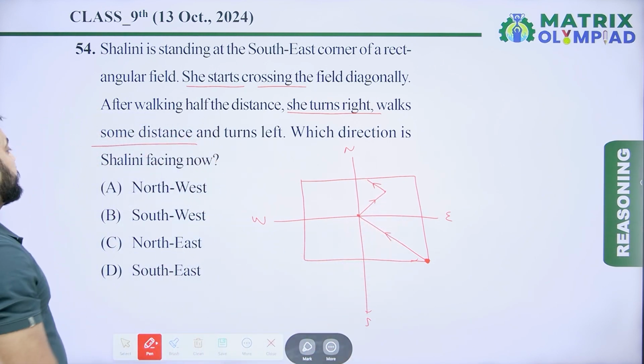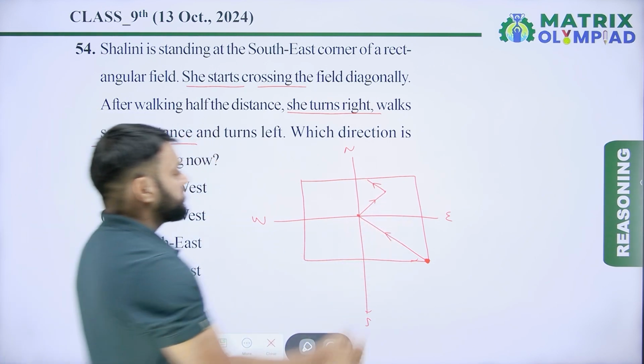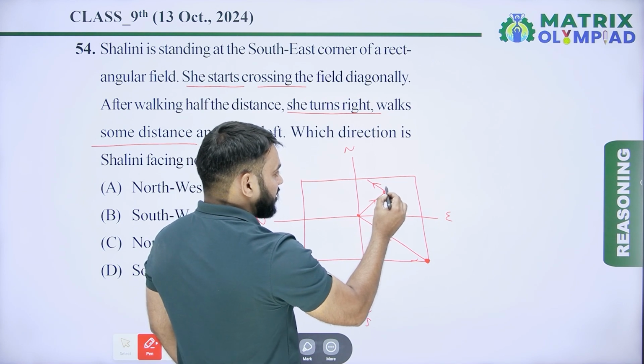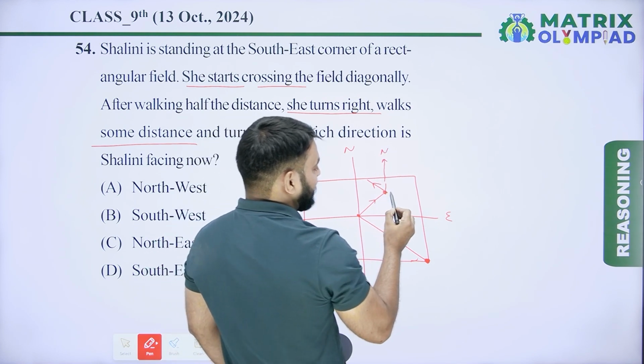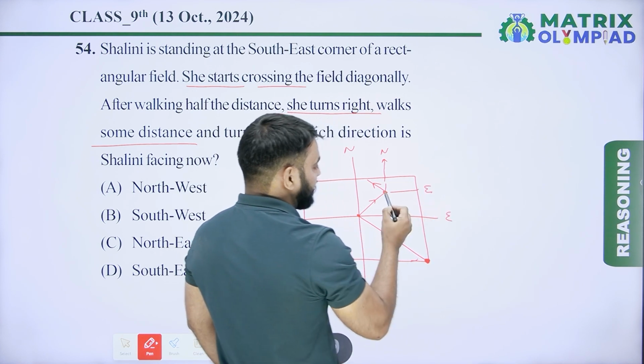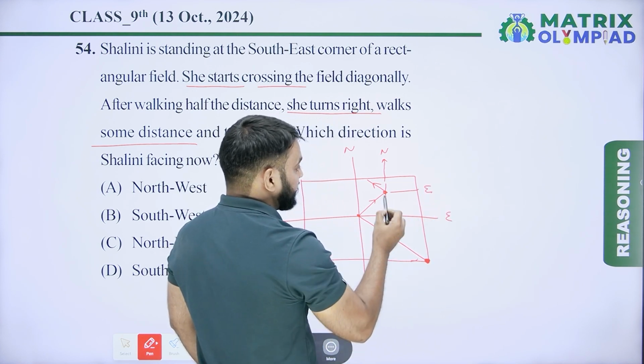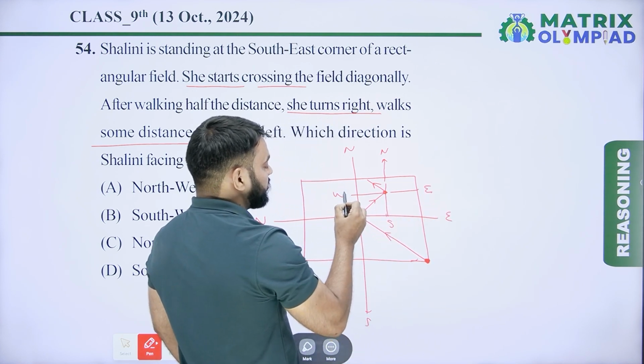Now in which direction is Salini facing now? So this is the north direction of Salini. This is the east direction of Salini. This is the south direction of Salini. This is the west direction of Salini.